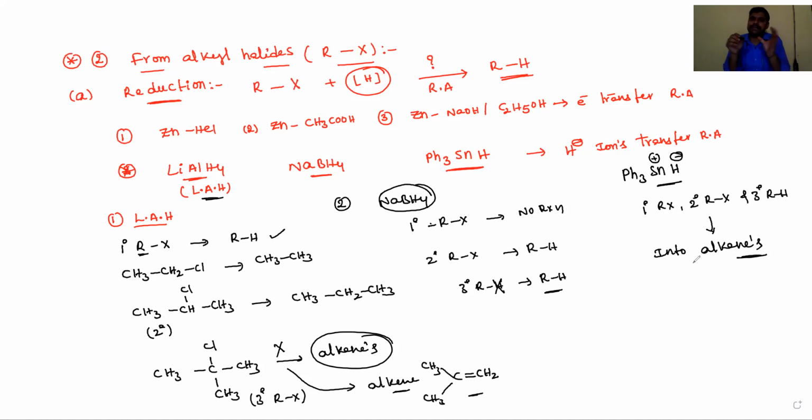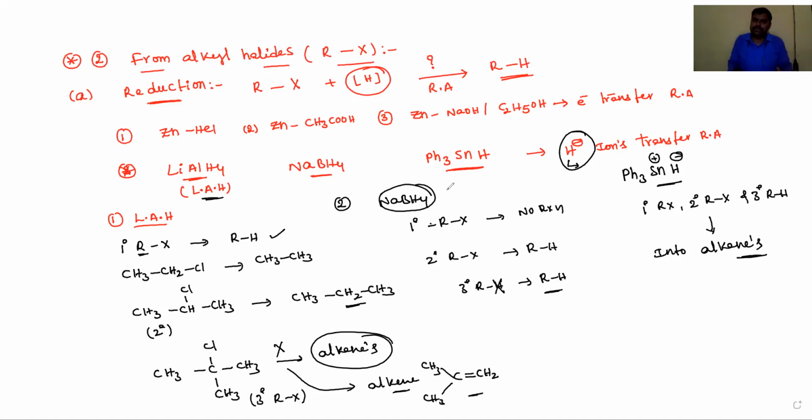Here we are using different types of reducing agents. Some important ones are electron transfer reducing agents, and another important type is hydrogen transfer reducing agents. Hydride, H minus, acts as a nucleophile as well as a base. So in LiAlH4, when a tertiary alkyl halide is present, the hydride acts as a base. It undergoes dehydrohalogenation and forms alkenes. Whereas with primary and secondary alkyl halides, the hydride replaces the Cl minus, acting as a nucleophile, and produces the corresponding alkanes.